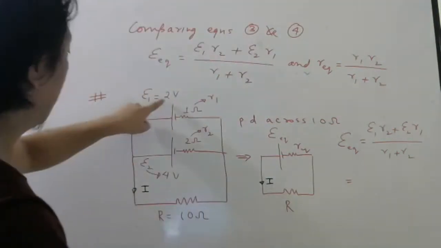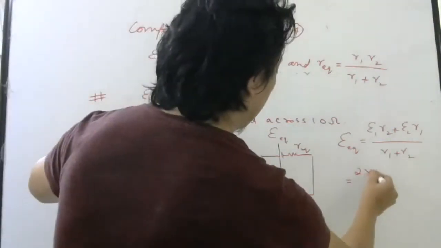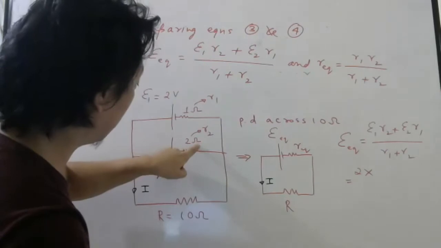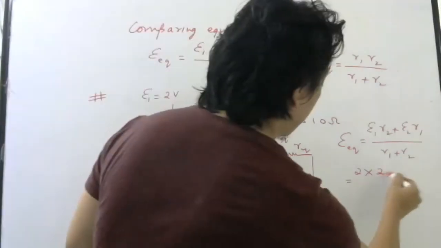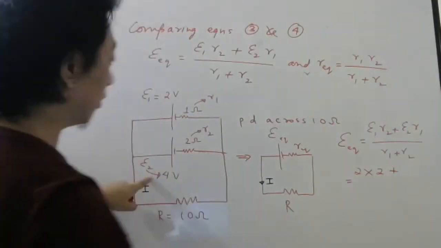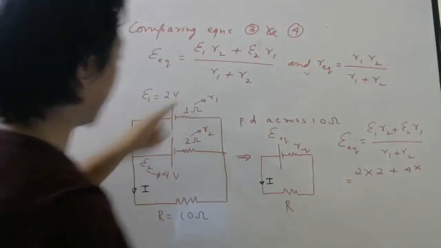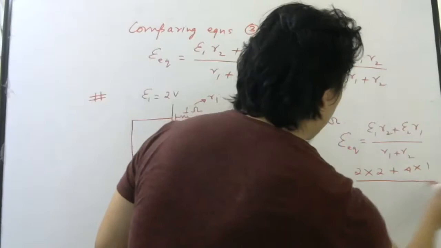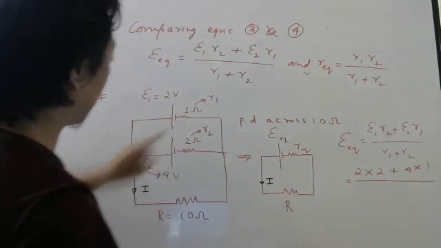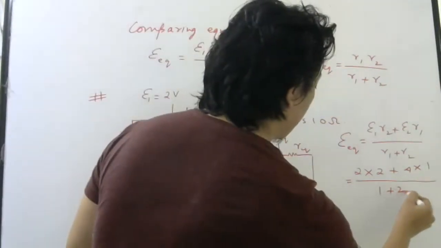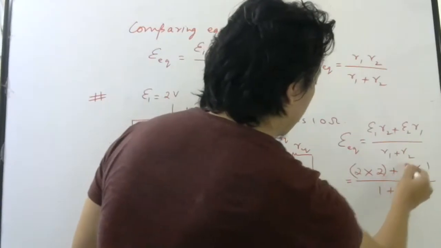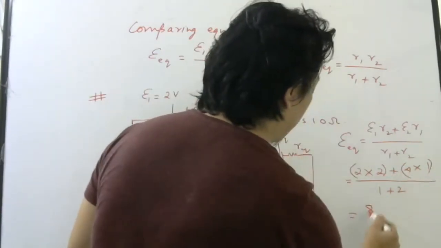Calculate, all of you. 2 into, don't say 1, this resistance, 2 plus 4 into 1, divided by R1 plus R2. So 1 plus 2. So this is 4, this is 4. So it will be 8 by 3 volt.